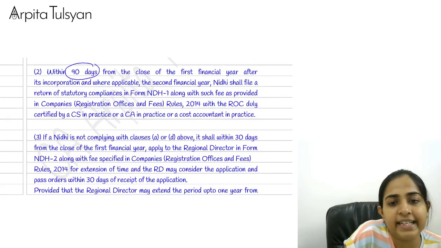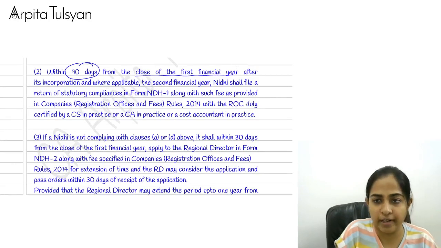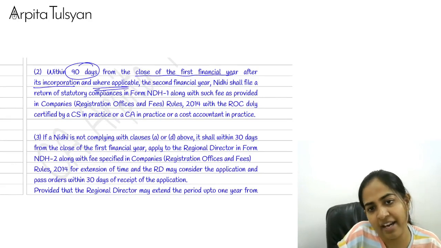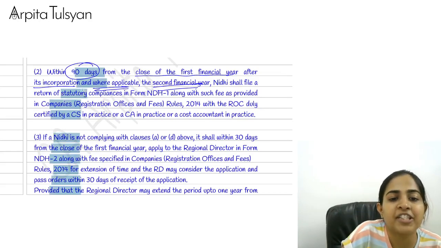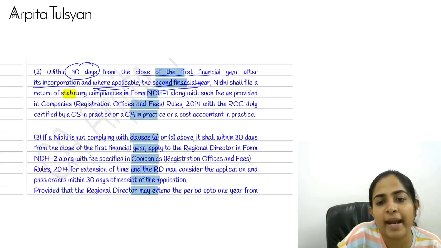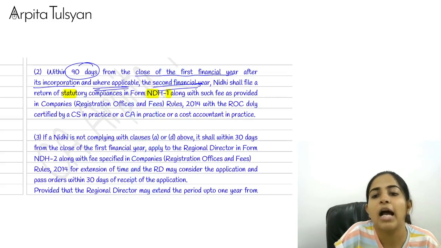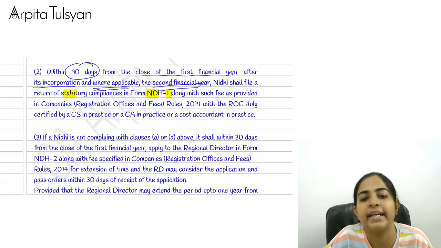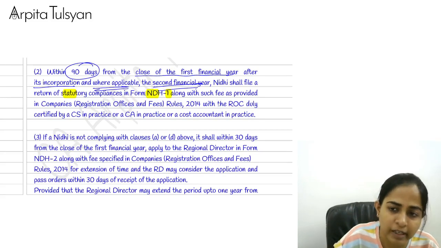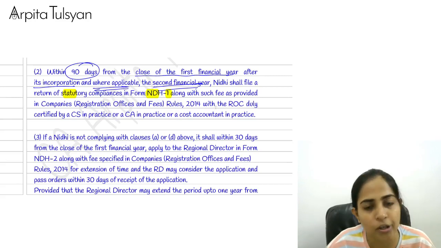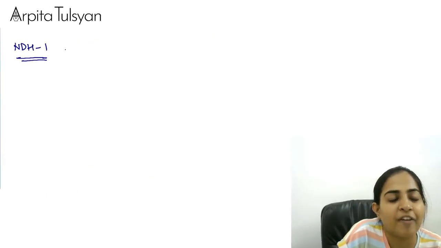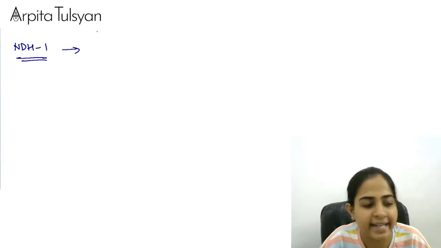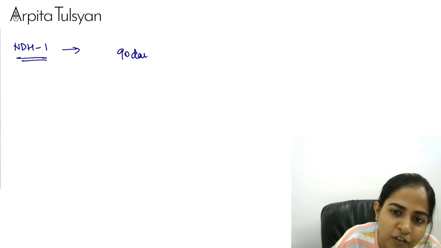Now, within 90 days from the close of the first financial year after its incorporation, and wherever applicable the second financial year, Nidhi shall file a return of statutory compliances in form NDH1 along with such fee as provided in the Companies Rules 2014 with the ROC, duly certified by a CS, CA or a cost accountant. So basically a return in which form? In form number NDH1. Okay, every company will have to file this statutory compliances form in form NDH1 within 90 days from the close of the first financial year.